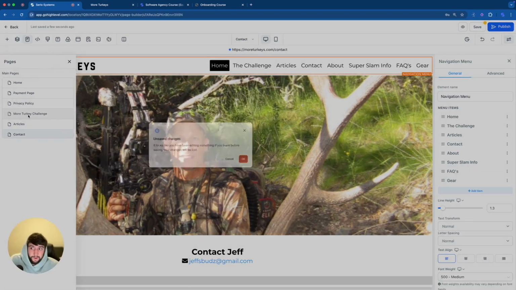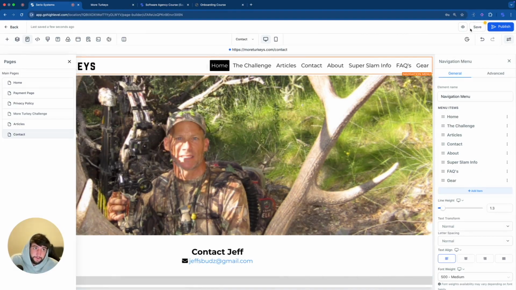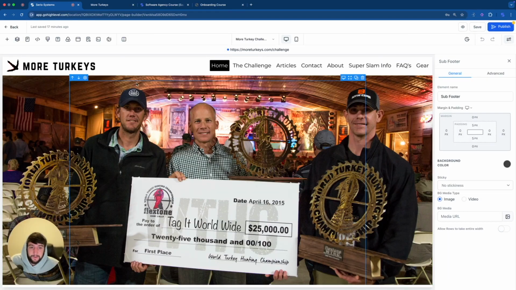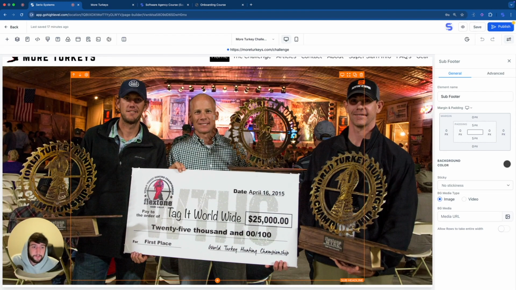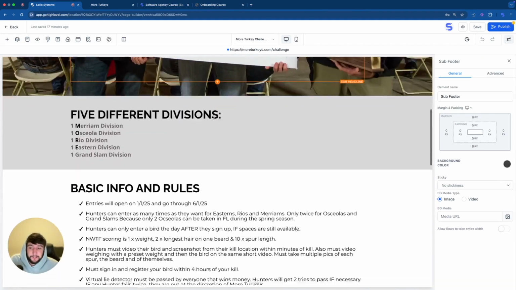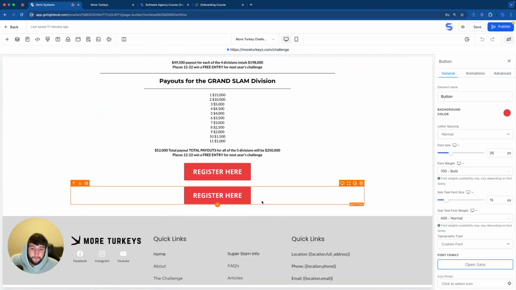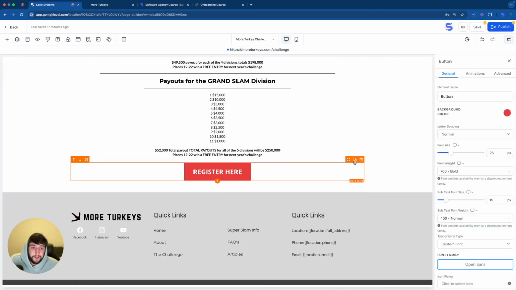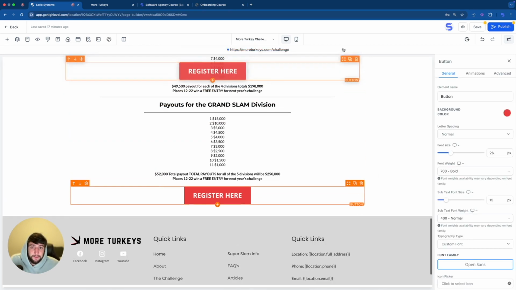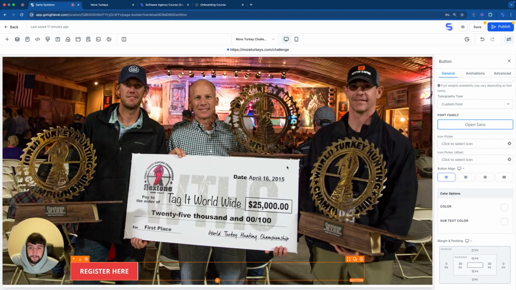So let's go back. Going to go to the more turkey challenge after we save, of course, and click on more turkey challenge. See, the dimensions look better on here. So we will have to figure out what to do to change it. Maybe take it into Canva again, but let's scroll down for right now. And we do not want two buttons here. So let's get rid of one of the buttons. I'm also going to duplicate the button and drag it all the way to the top. And I'm going to align it to the left. I think it looks a little better like that.